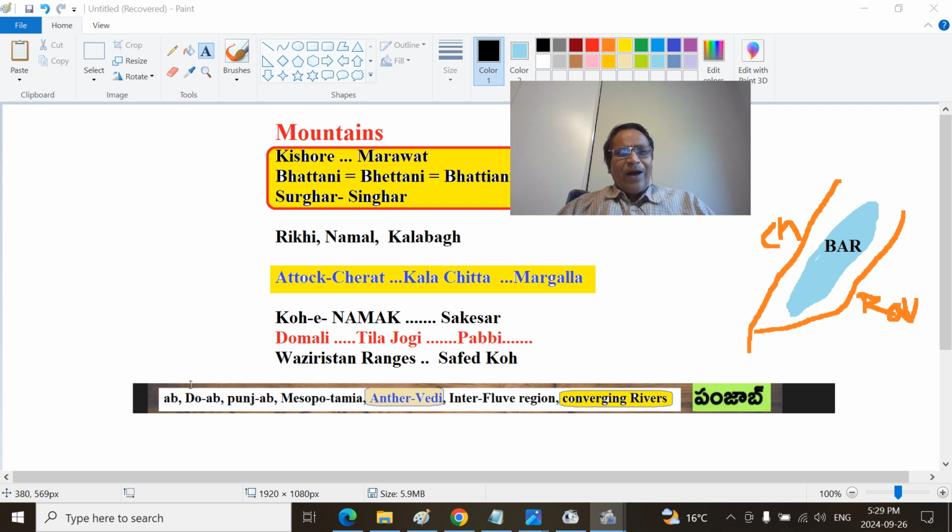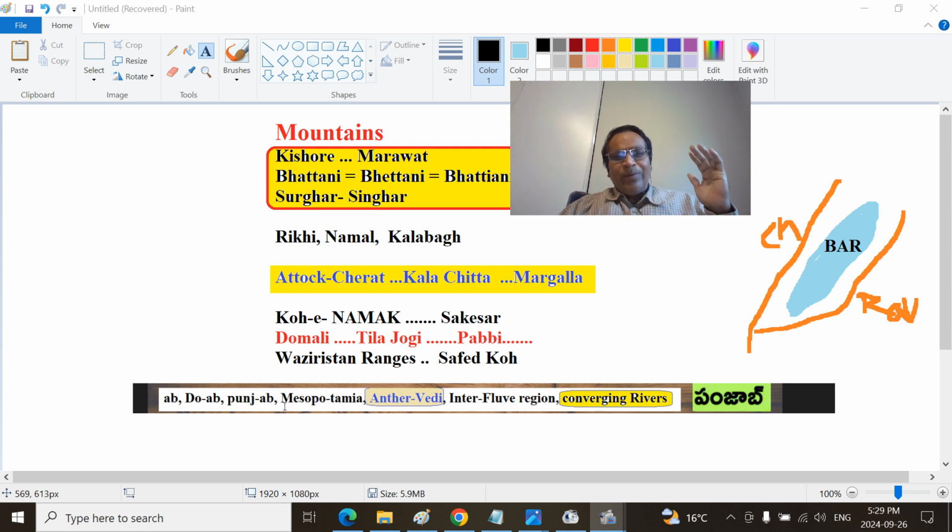So, Ab is a water body. Doab, two water bodies enclosing a region. There are five such regions, Panch Ab: Bist Doab, Bari Doab, Rechna Doab, Chaj Doab, and Sindh Sagar Doab, because there are five Doabs. Punjab means Panch Ab. The same term is also used because there are five major rivers of Sindhu Mata: the Beas, Satluj, Ravi, Chenab and Jhelum.